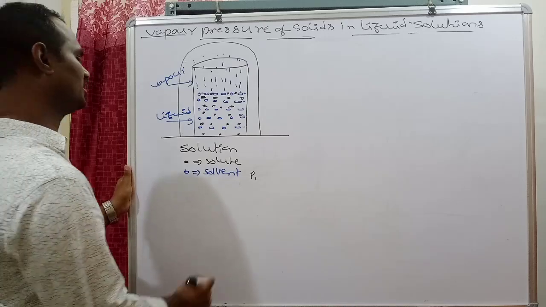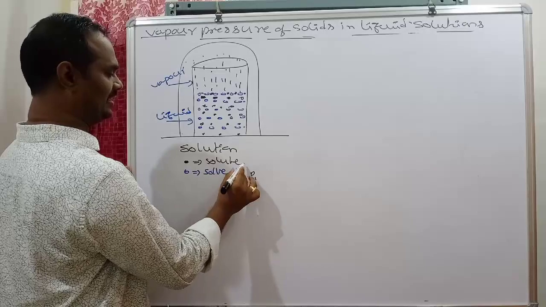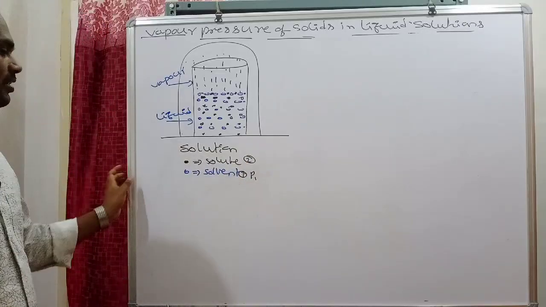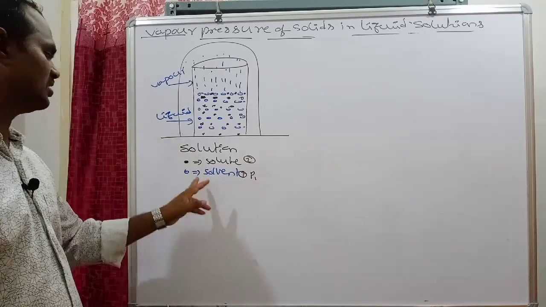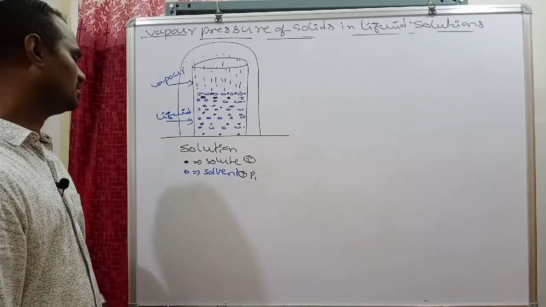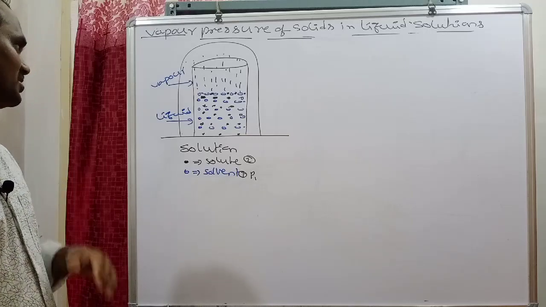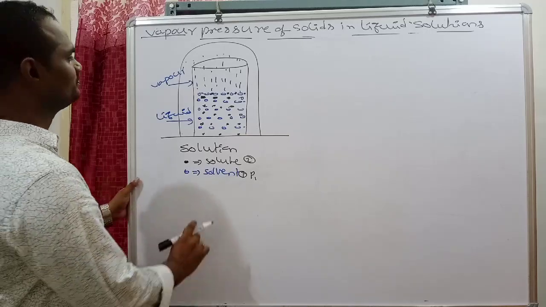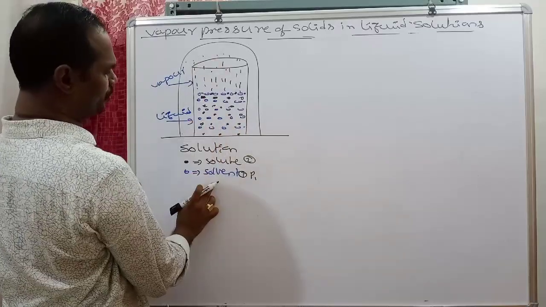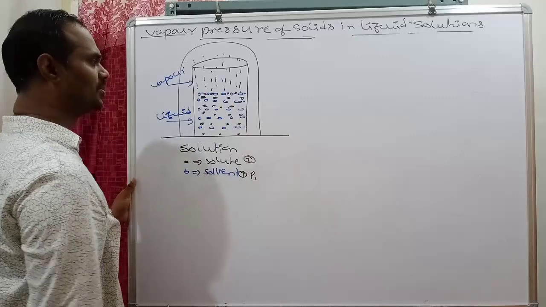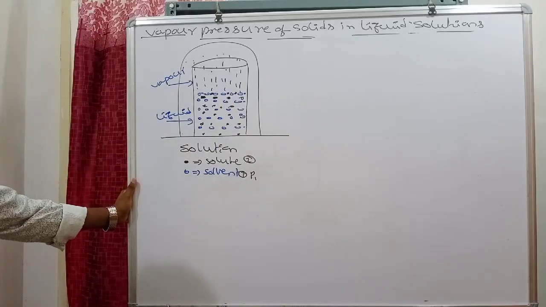Generally the solute is indicated by the letter 2, and the solvent by the letter 1. All the terms with 1 belong to the solvent, and if you are using the symbol 2, it belongs to the solute. Okay, see sir, in this solution only pure solvent molecules vaporize, but solute molecules do not vaporize. Carefully see here.